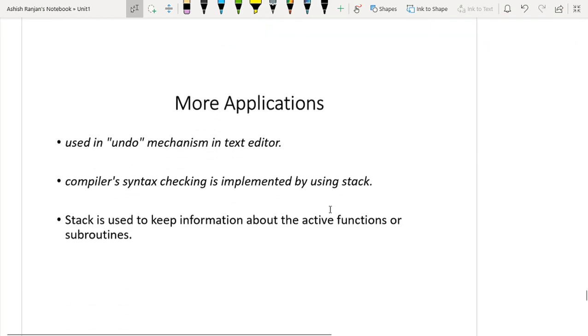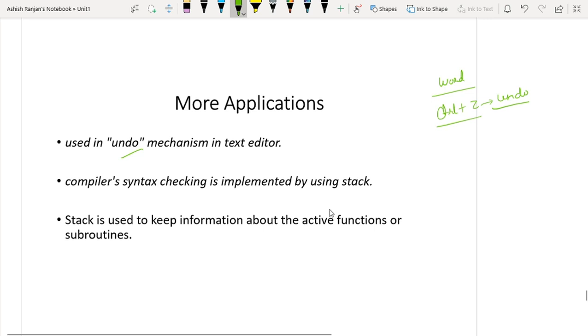Now some more operations are the undo operation. Let's suppose you are using some editor like Word. You perform Control plus Z. Let's suppose for undo you are using this Control Z. So this undo operation is also performed with the help of the stack.